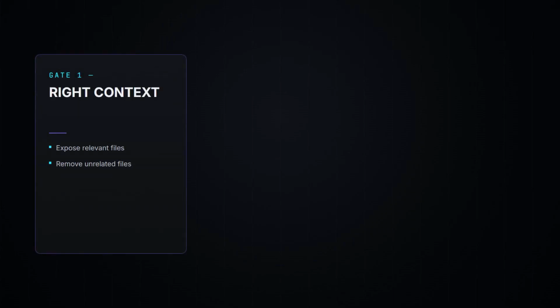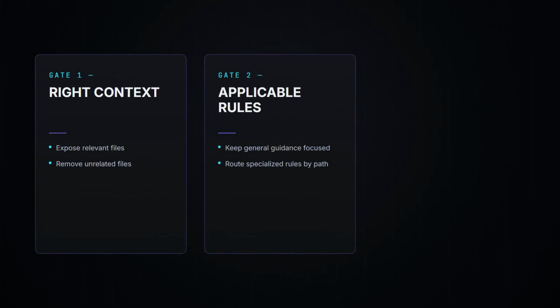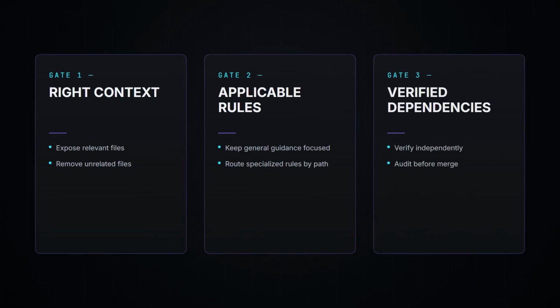Here's the full framework. Gate 1 is context. Expose the files that are relevant to the request, and remove unrelated files that could influence how the request is interpreted. Don't measure context by how much the model can see. Measure it by whether the visible material actually helps explain the task.